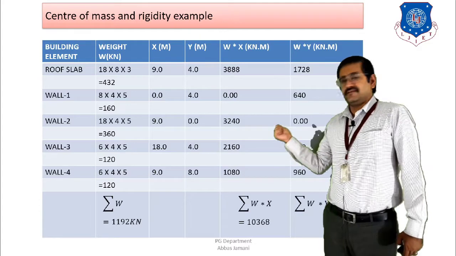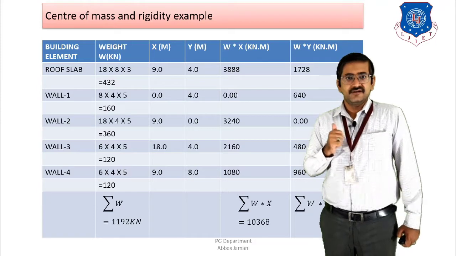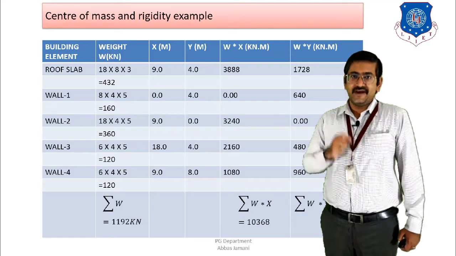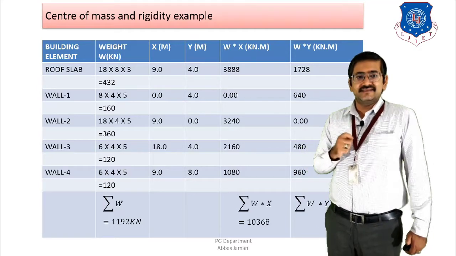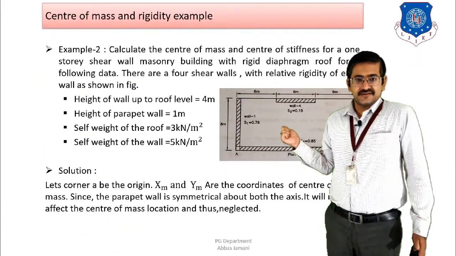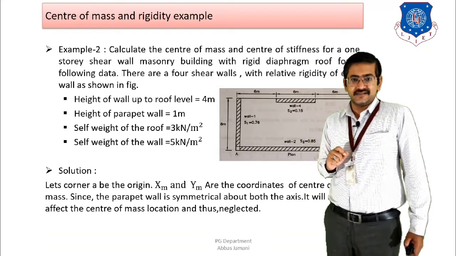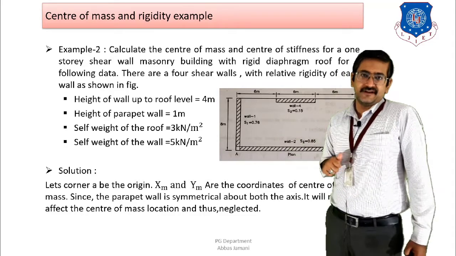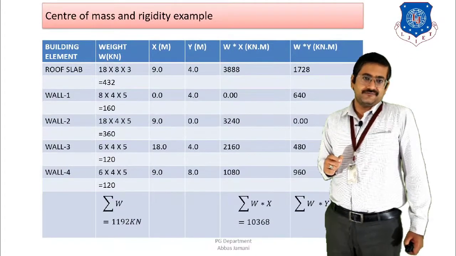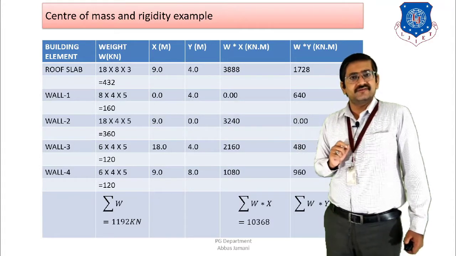Similarly, the calculation of wall 1. In case of a wall, again I am given two things. First is the self-weight of the wall. Second is the height of the wall. And I can calculate the length of the wall from the plan. So if I am talking about wall 1, the self-weight of the wall is given as 5 kilonewton per meter square. So 5 is going to be there. The height of the wall is given as 4 meters. And you can see that the length of wall 1 is 8 meters in plan. Right? So 5 into 4 into 8 is going to be the weight of wall 1. So 5 into 8 into 4, that is equal to 160.